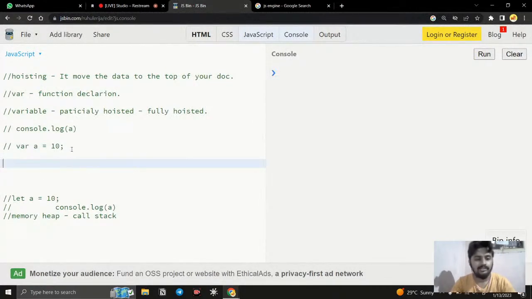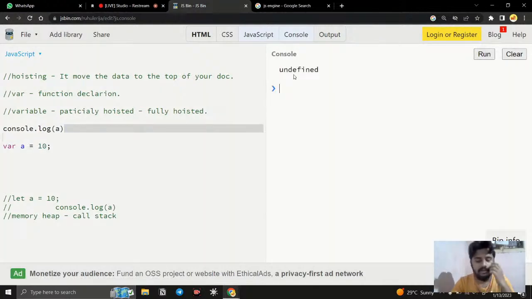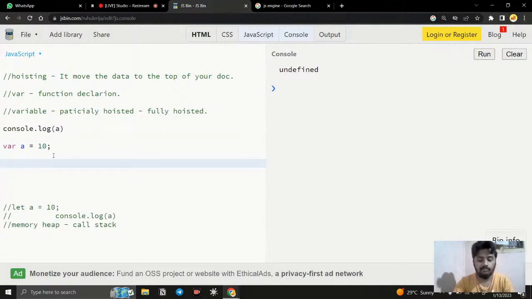Okay, so when I say var a is equal to 10 and I try to access it before the initialization, it throws undefined, right? Which means the a variable is in memory, not with the value 10, but with the value of undefined. So this is the exact meaning. That is why it's throwing an undefined.